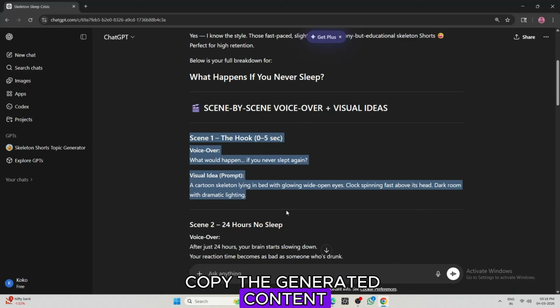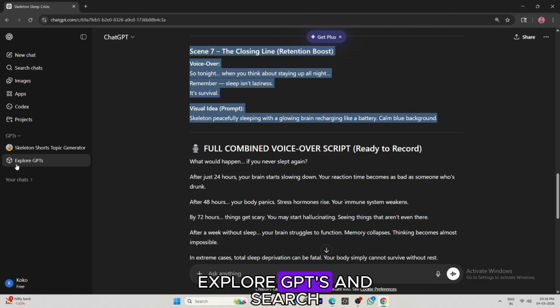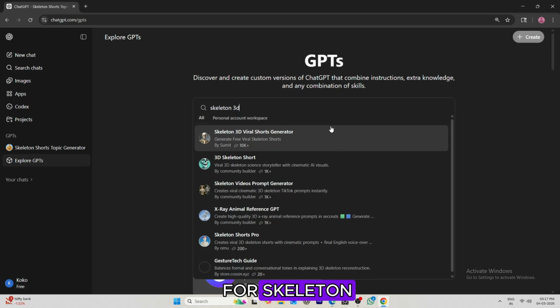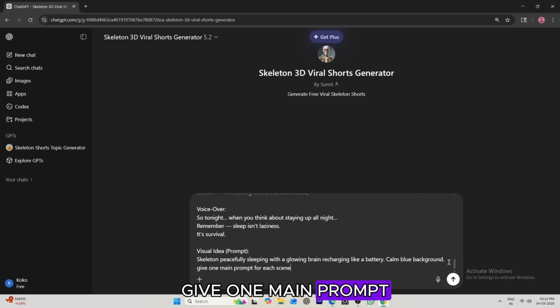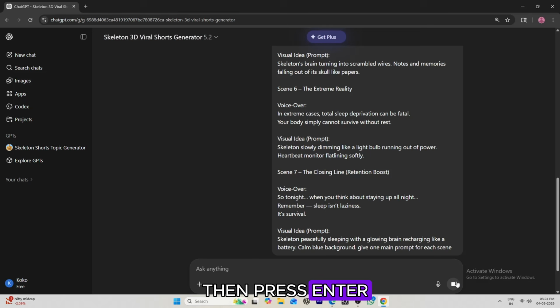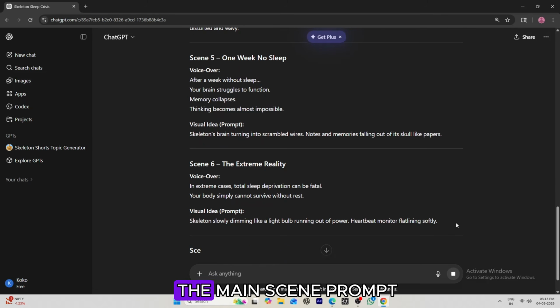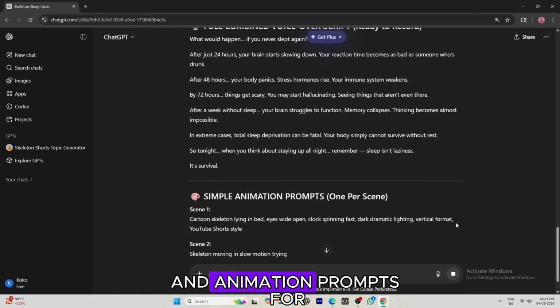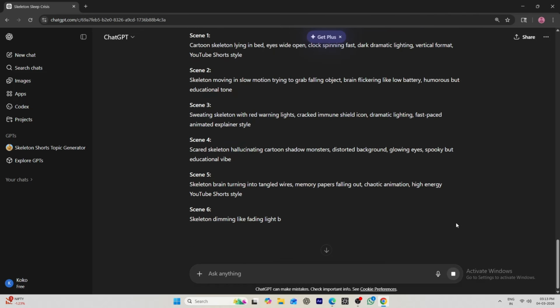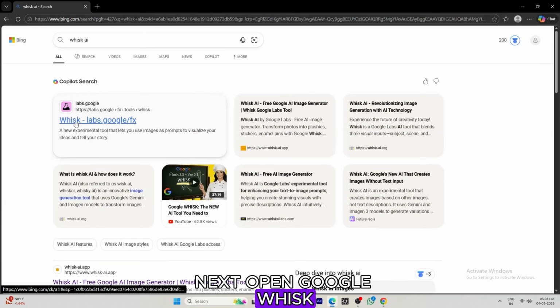Copy the generated content. Now go back to Explore GPTs and search for Skeleton 3D Viral Shorts Generator. Paste the content there and type Give one main prompt for each scene, then press Enter. This tool will generate the main scene prompt for each scene, a combined voiceover script, and animation prompts for all the scenes. Next, open Google Whisk.